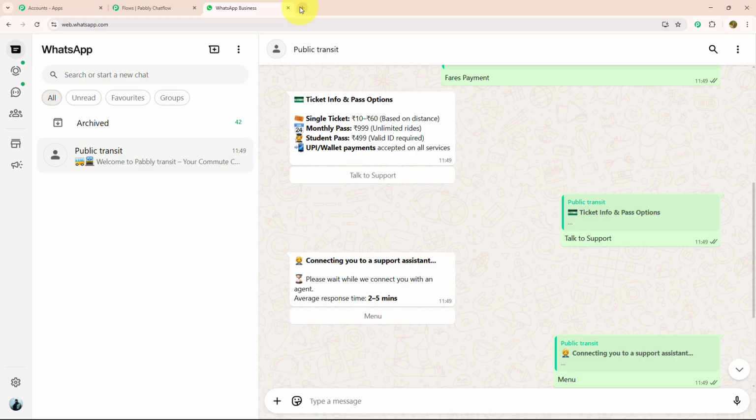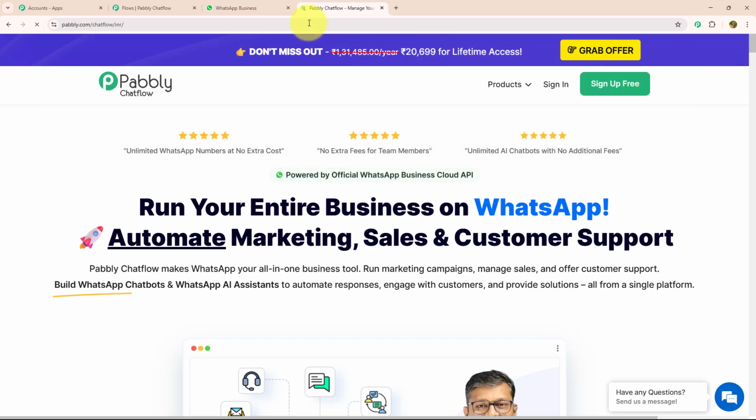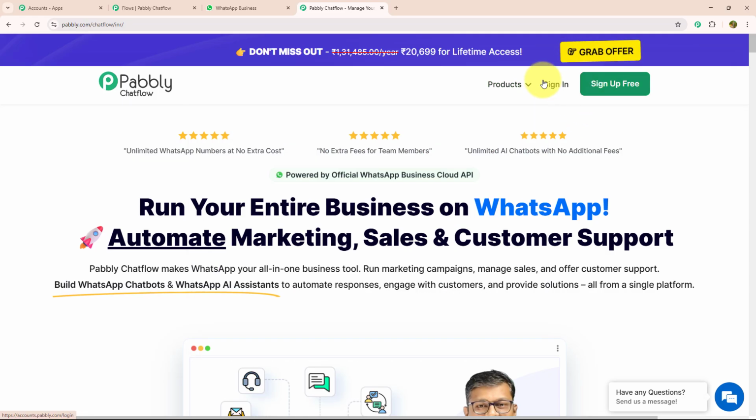For that, you need to open a new tab and type pabbly.com/chatflow. As soon as you search this, you will land on the pabbly.com page. Over here, you can see there are 2 options, sign up for free and sign in. If you are a new user, you can sign up for free. As I am an existing user, I will click on sign in.